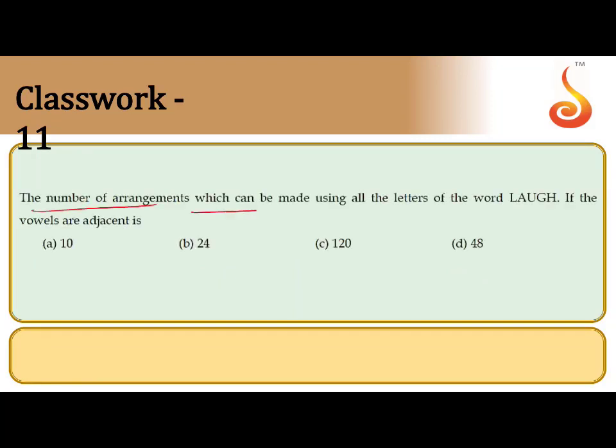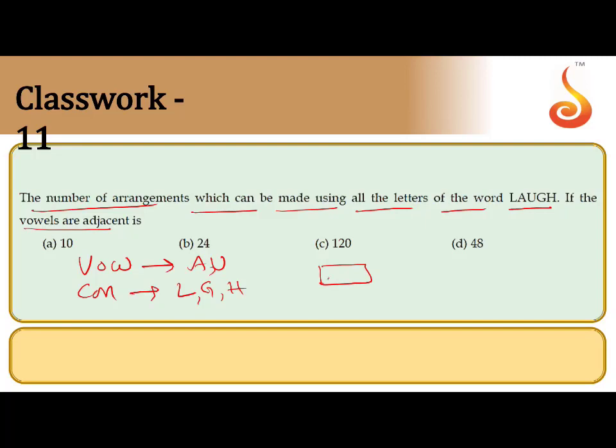The number of arrangements which can be made using the letters of the word LAUGH if the vowels are adjacent. Vowels adjacent means vowels should be together. What are the vowels in the given word? A, U. And the consonants are L, G, H. The condition is all the vowels together. Take all the vowels as one unit along with 3 letters. 1, 2, 3, 4 letters are there.